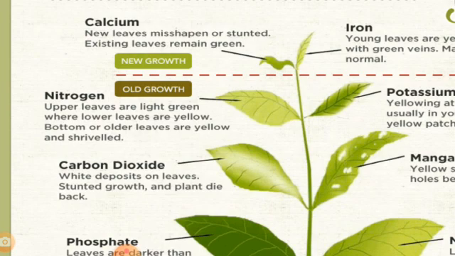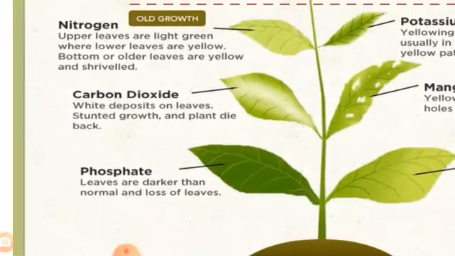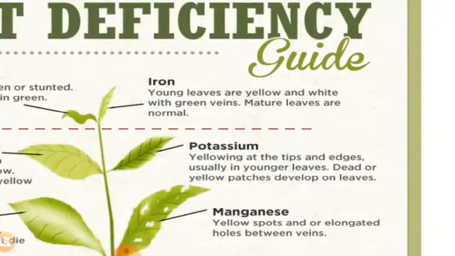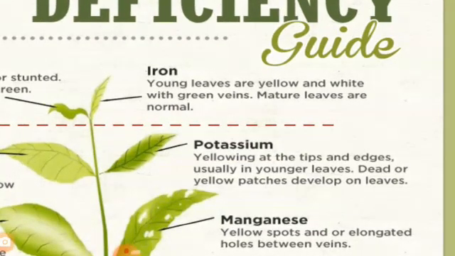Carbon dioxide deficiency shows white deposits on leaves, stunted growth, and the plant dies back. Then if phosphate deficiency is there, leaves are darker than normal and loss of leaves takes place, as we see in this picture. Then iron deficiency, which is seen in younger leaves or leaf tips. Young leaves are yellow and white with green veins. Mature leaves are normal because of this iron deficiency.